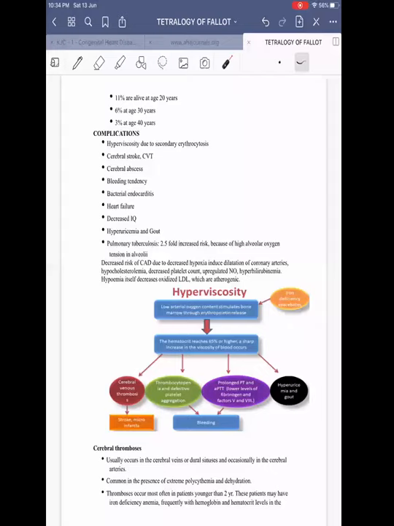Then they can have cerebral stroke and CVT, which commonly occur because of hyperviscosity. Then cerebral abscess, bleeding tendencies, bacterial endocarditis, heart failure, decreased IQ, especially among those with recurrent cyanotic spells, hyperuricemia and gout can happen. These individuals are also at increased risk of pulmonary tuberculosis, a 2.5-fold increased risk compared to the general population.